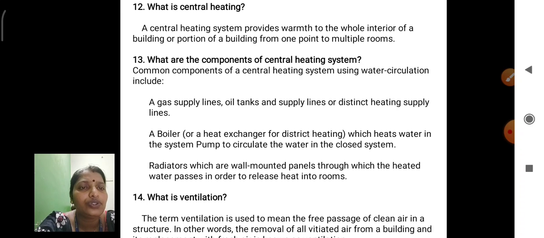This term is used to mean the free passage of clean air in a structure. In other words, the removal of all vitiated air from a building and fresh air inside the room. Dusty air and heat energy air are released outside, and fresh air comes inside the room or hall or veranda. Any opening where ventilation is properly provided inside the house, we feel happy.